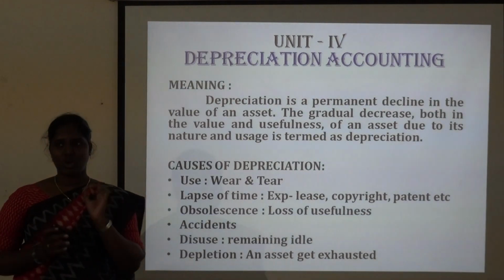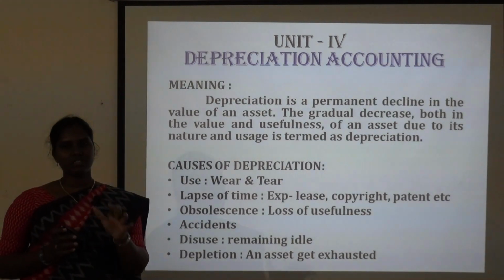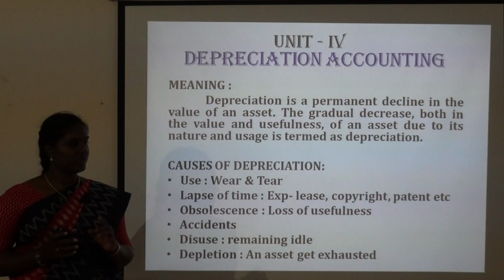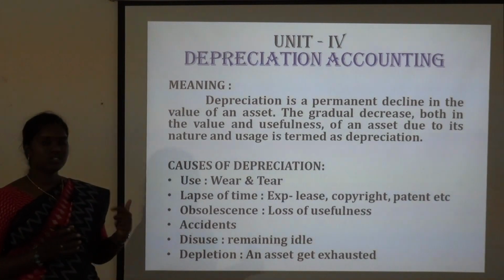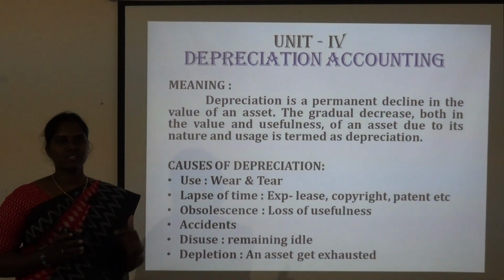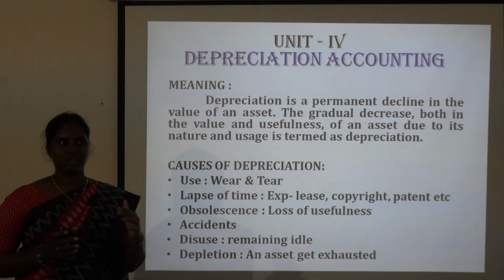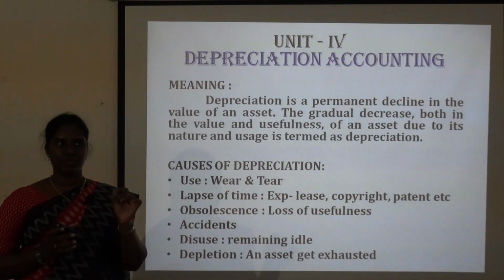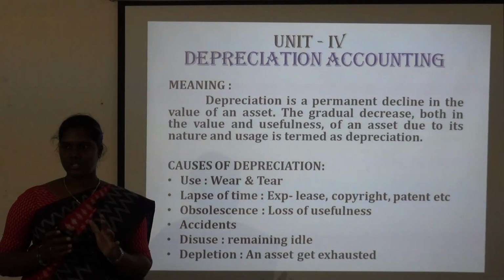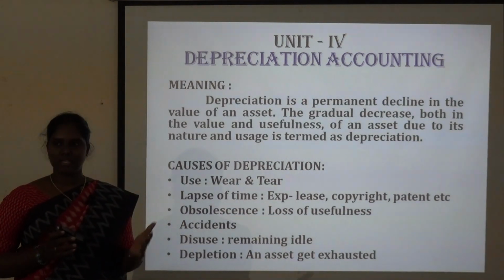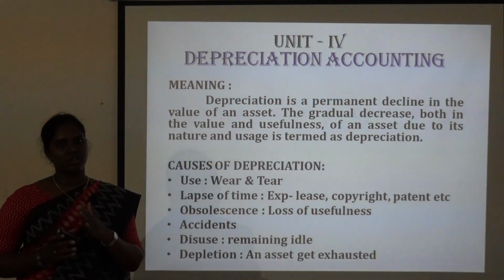Now we will see what are the causes of depreciation, or what are the reasons that lead to depreciation. The first one is use, that is wear and tear. Whenever an asset is used, it won't remain the same, it won't be consistent. For example, when furniture is purchased, it may have some scratches after prolonged usage. So that may lead to depreciation. That is the first reason.